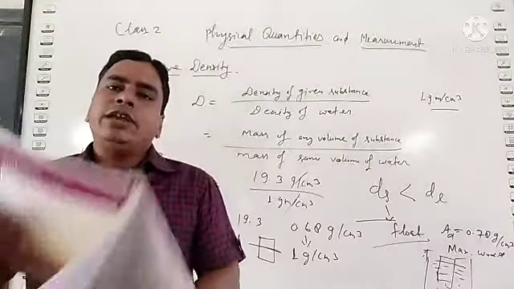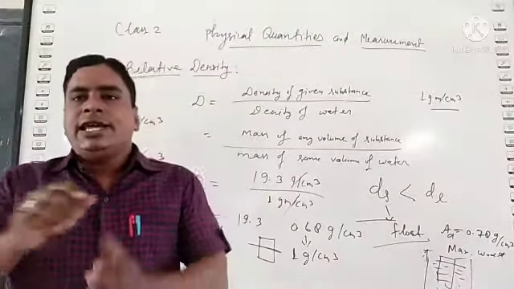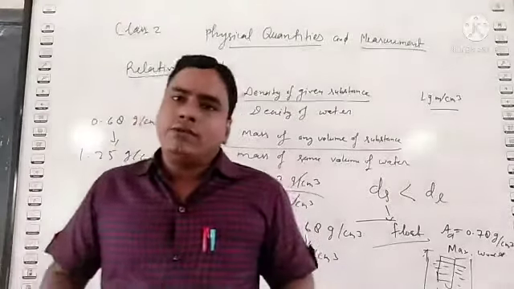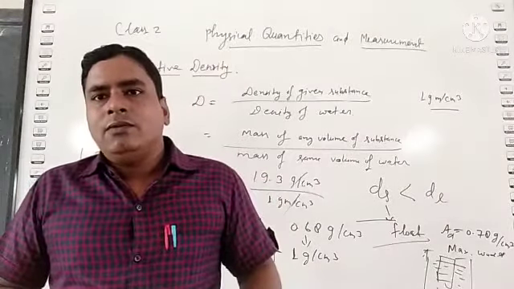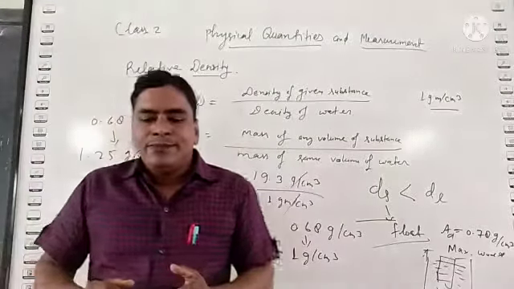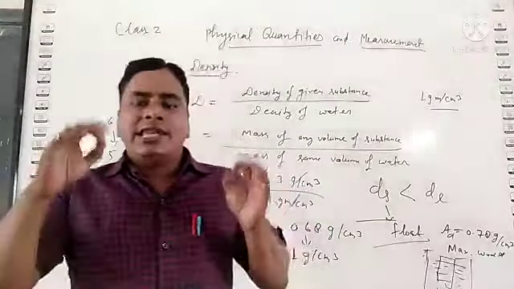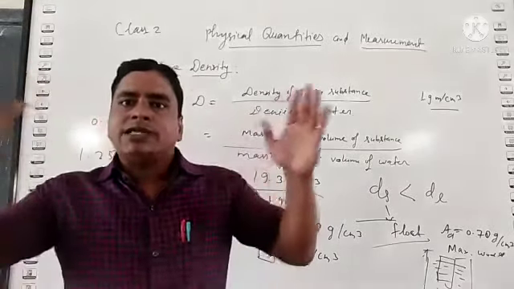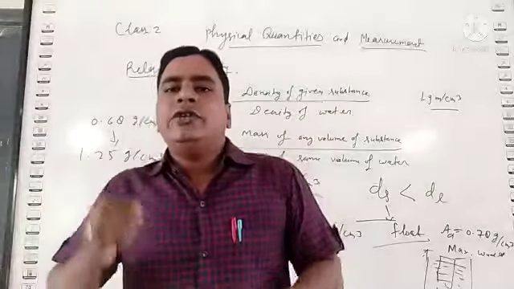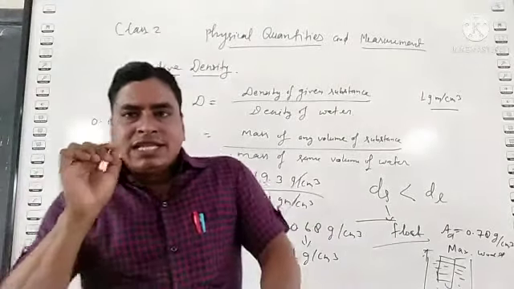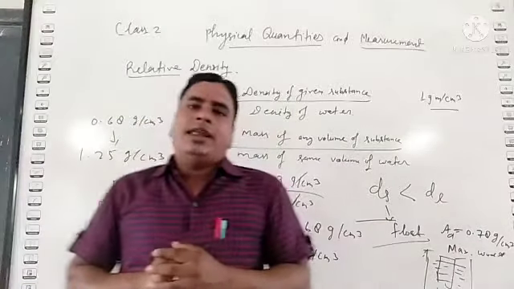The concept of sinking and floating depends upon the densities. If density of solid is less than density of liquid, this solid will float, otherwise it will sink. One more question will arise here. Why does an iron needle sink in water but not an iron ship? Such a big iron ship does not sink, yet a small iron needle sinks. What is the reason behind this?